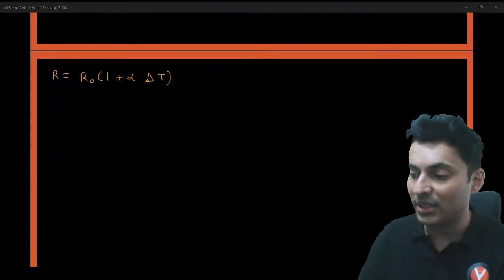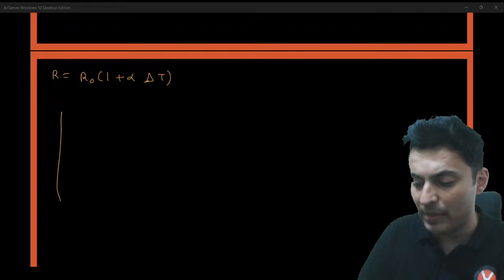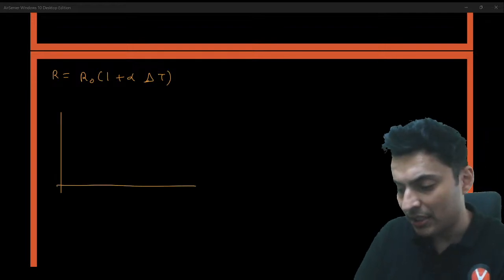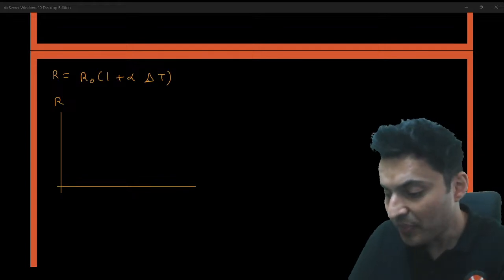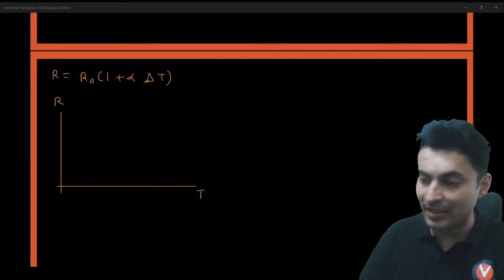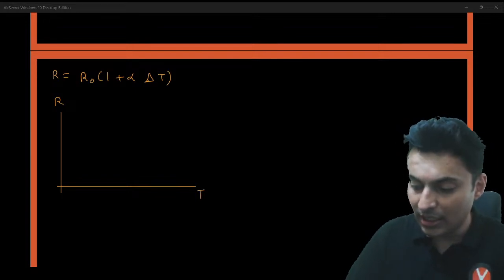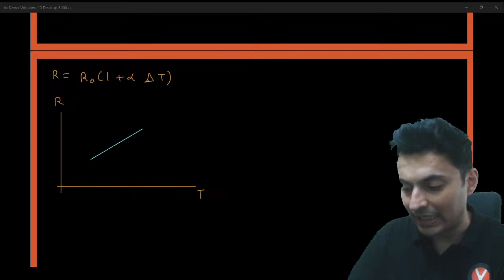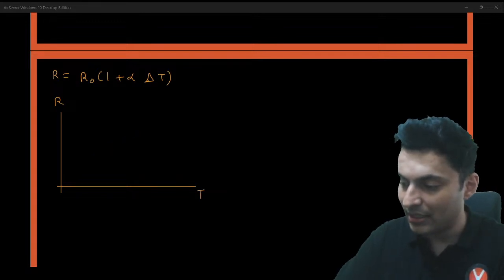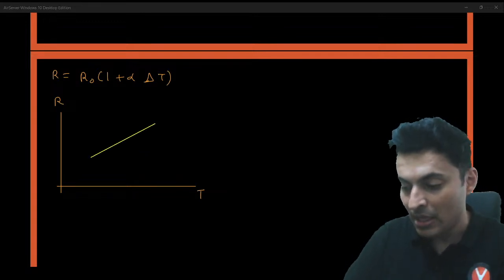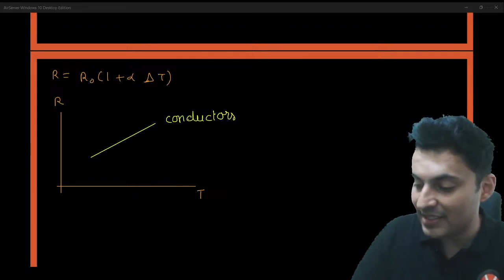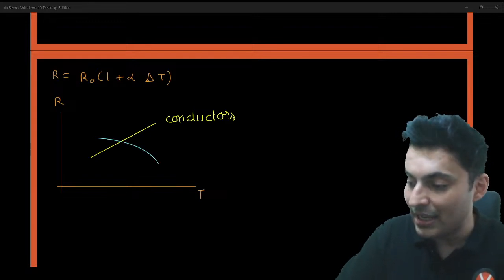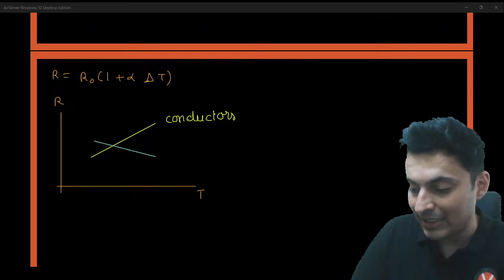Then we'll talk about the temperature. When you change the temperature, the resistance also changes. If you plot the graph of resistance with respect to temperature, the graph will look something like this. But this is only true for conductors. For semiconductors, the graph will be like this.